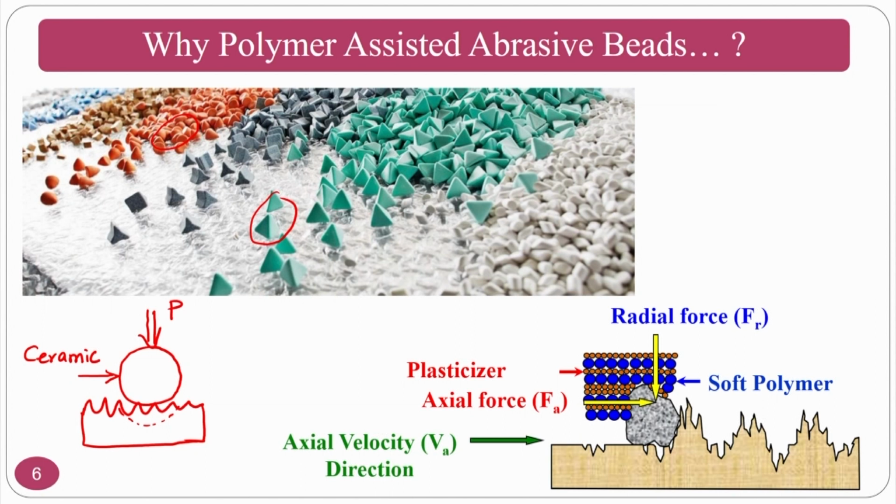If you are going to have the similar surface roughness and same pressure on the polymer ceramic composite bead, again we have this one, and you are going to put the same pressure, only the material is different. This is polymer composite or polymer only. What will happen?